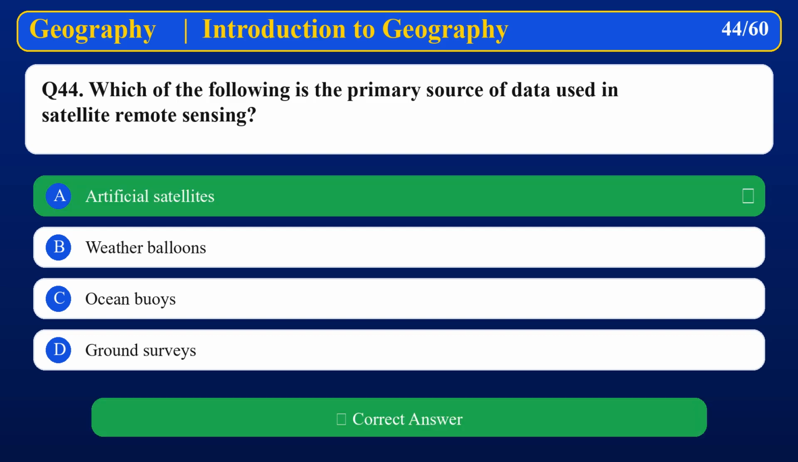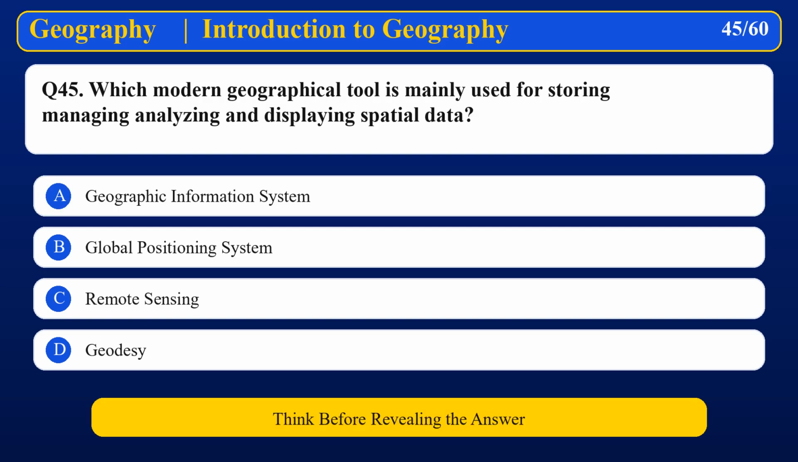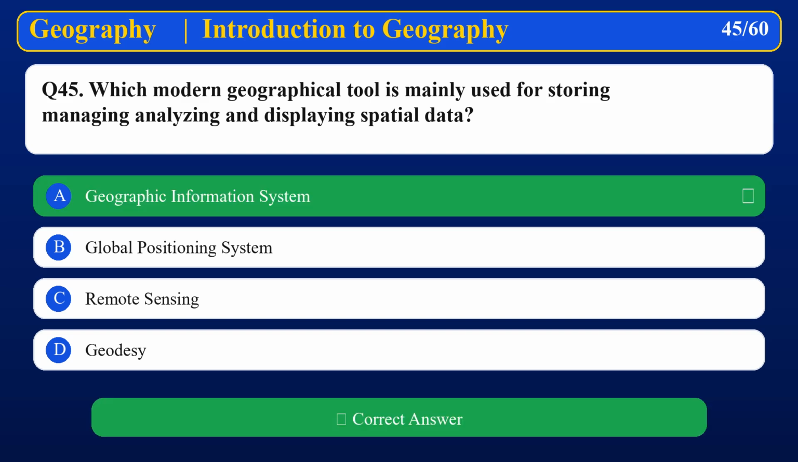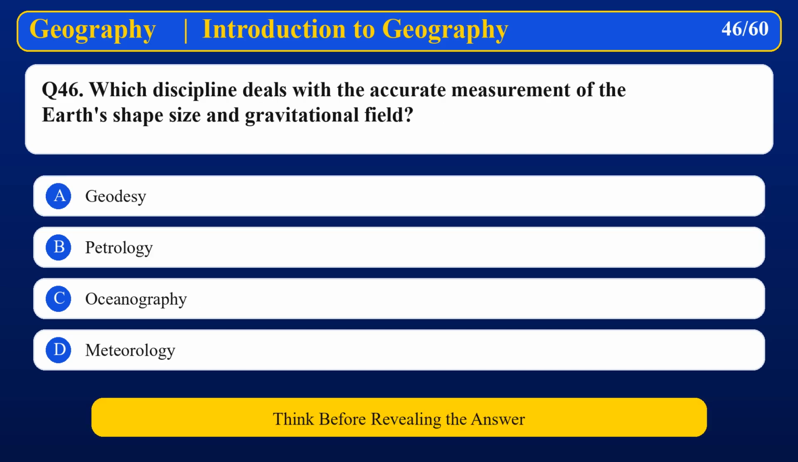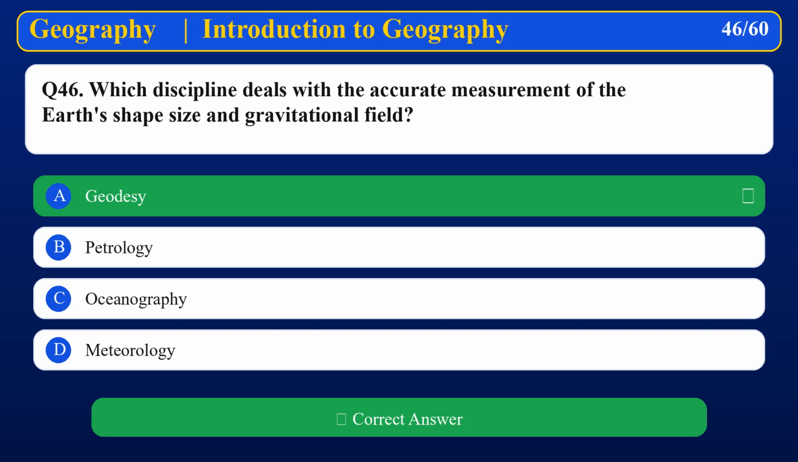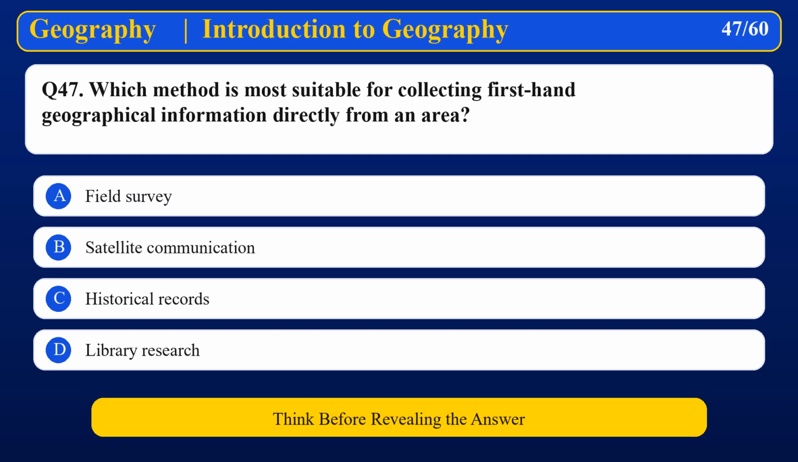Artificial satellites. Which modern geographical tool is mainly used for storing, managing, analyzing, and displaying spatial data? Geographic Information System. Which discipline deals with the accurate measurement of the Earth's shape, size, and gravitational field? Geodesy. Which method is most suitable for collecting first-hand geographical information directly from an area?